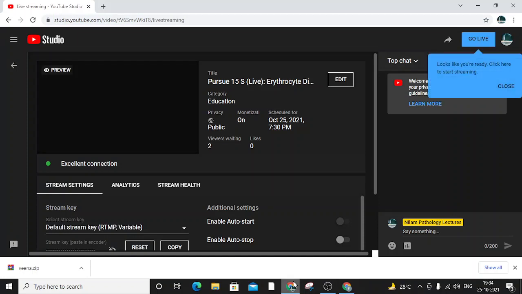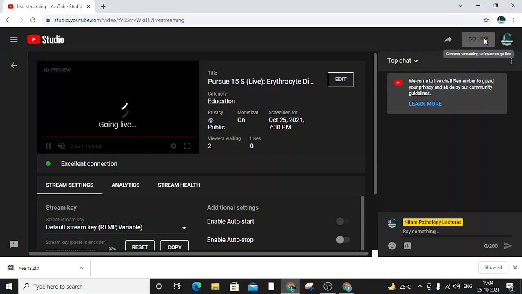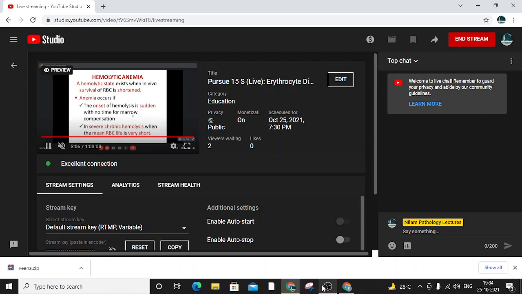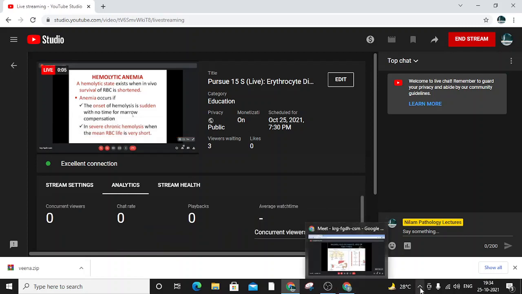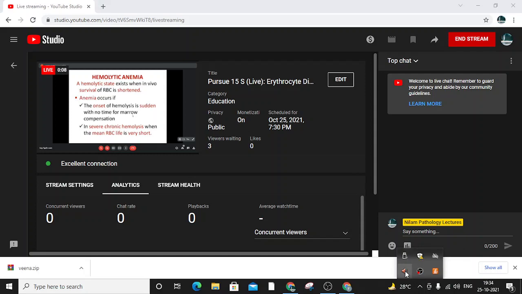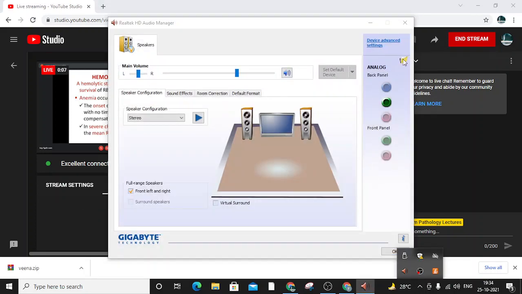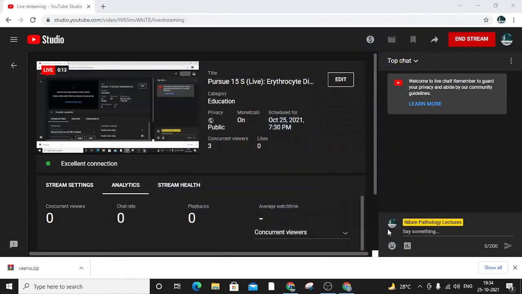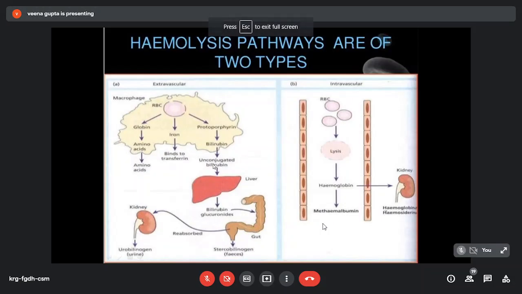So when hemolysis occurs, RBCs are broken down, the content they are carrying is released, and hemoglobin is broken down to heme and globin. Iron is bound to transferrin and taken back to marrow for further formation of new RBCs. Then heme is broken down to bilirubin. It is conjugated by the liver and excreted. But if an excess of bilirubin is formed, which exceeds the capacity of conjugation, this unconjugated bilirubin increases and accumulates in the sclera and the skin, giving rise to icterus and jaundice.